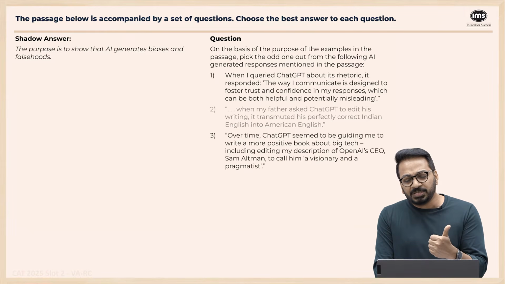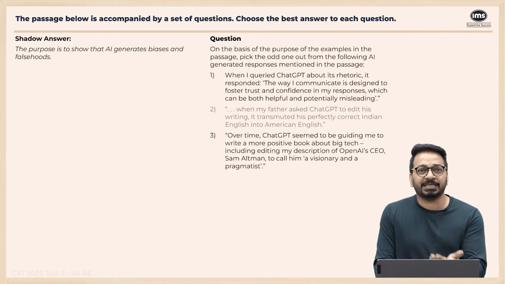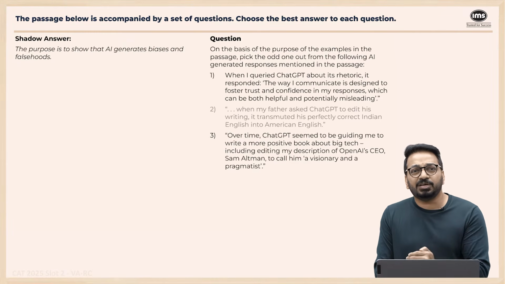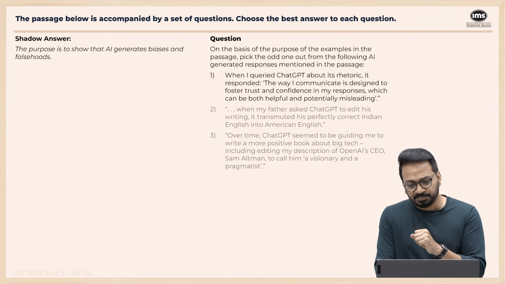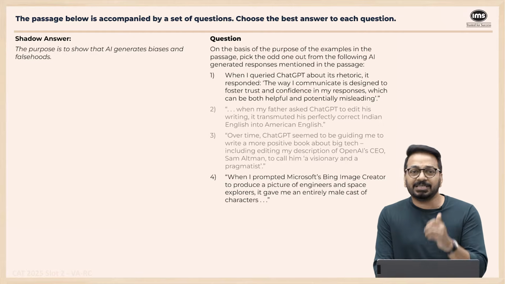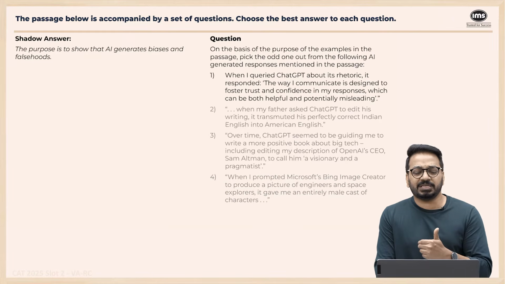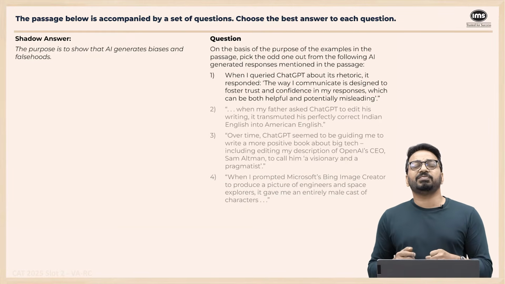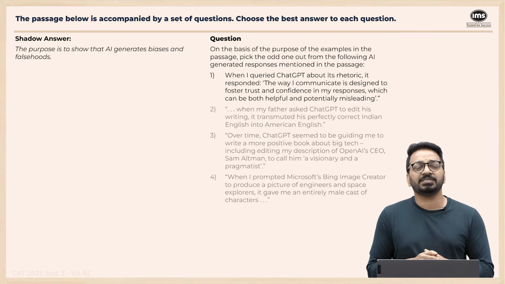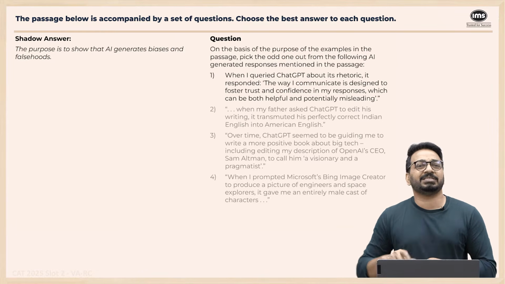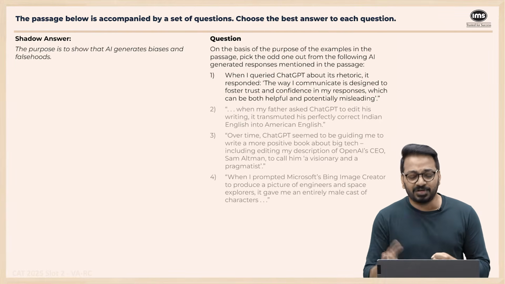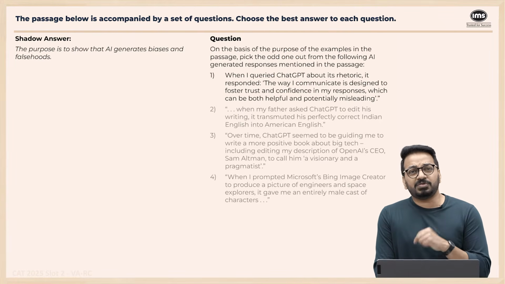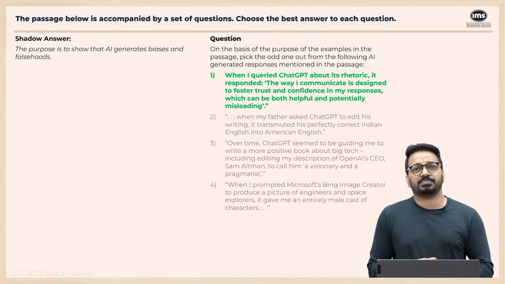Over time, ChatGPT seemed to be guiding me to write a more positive book. Again, this is an example of bias, saying that, okay, you'd want to give a positive image of this. So this is also the same thing, example of bias. When I prompted this thing, again, this is given as an example of bias. So these 3 are given openly as examples of bias, whereas the first one is not given as an example of bias. If anything, it's an example to show that it's actually honest. So the odd one out in this is option 1.